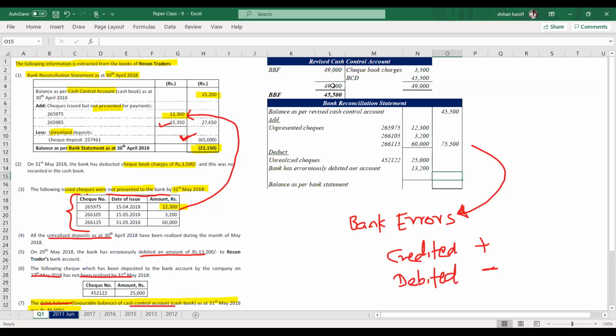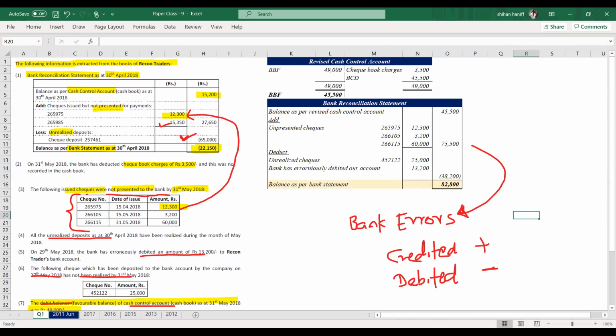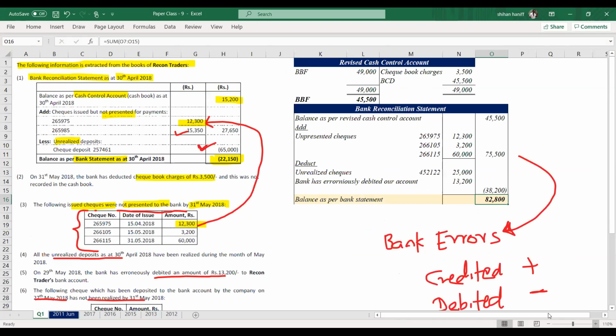Add 75, minus 38,200, and 82,200 is the balance as per bank statement. 82,800. 82,800 is the final answer. Balance as per bank statement is not given anywhere. The answer which you calculate is the answer.